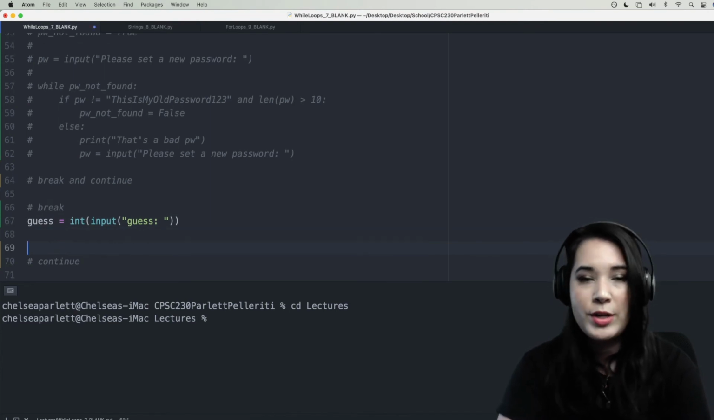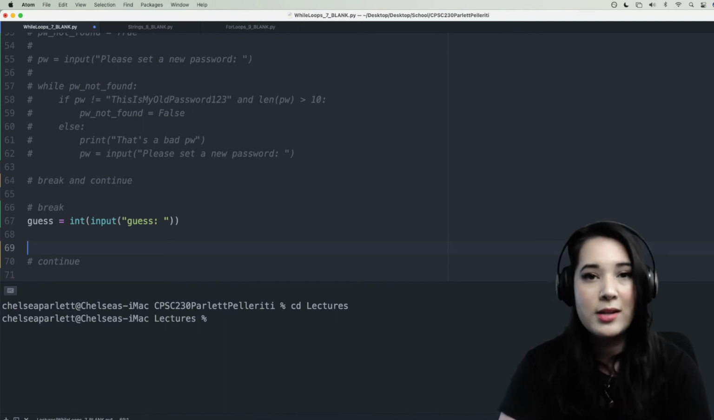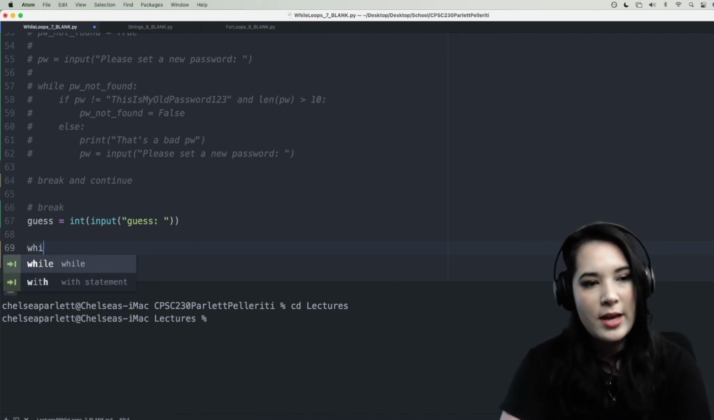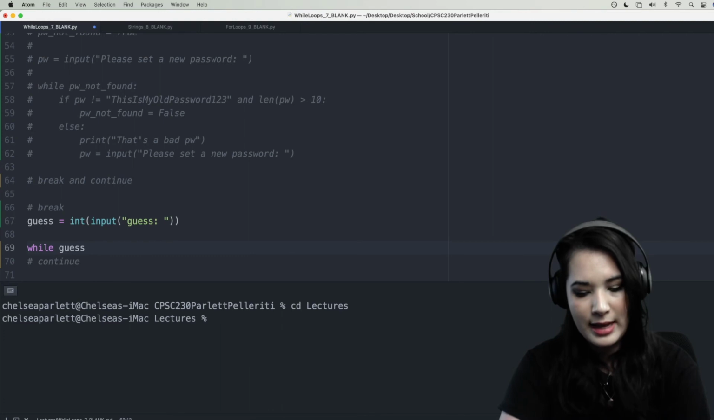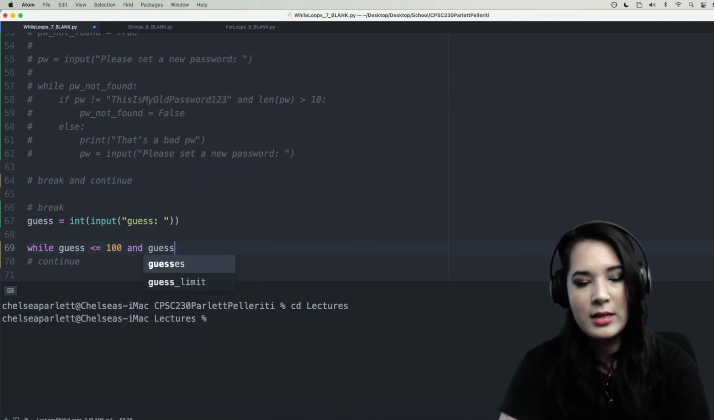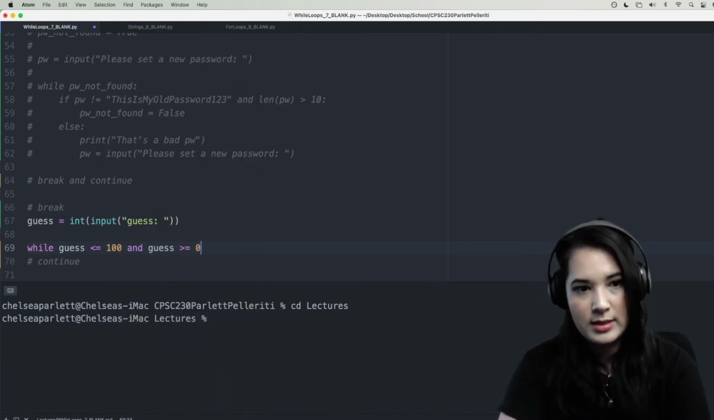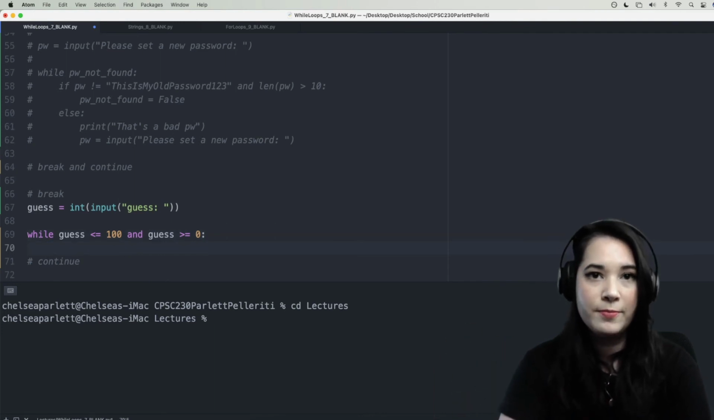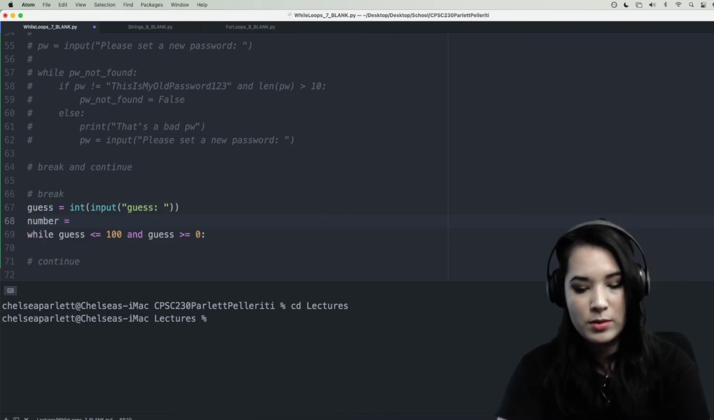All right, so we know that they have to guess something between 0 and 100. Well, let's go ahead and loop on that because if they guess something outside of our range, they're probably not paying attention and we don't want to play our game with them. So we'll say while guess is less than, actually we'll say less than or equal to 100, and guess is greater than or equal to 0, so that means it's between 0 and 100, then we can go ahead and have our game. Well, we probably have a number that we need to guess, so let's say number equals 7 for now.